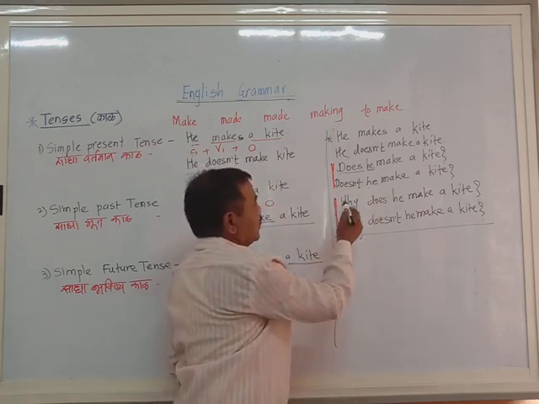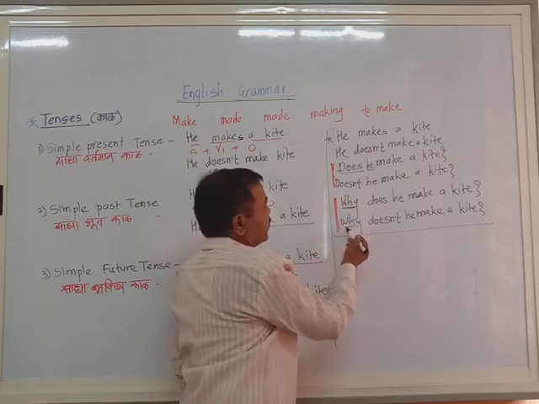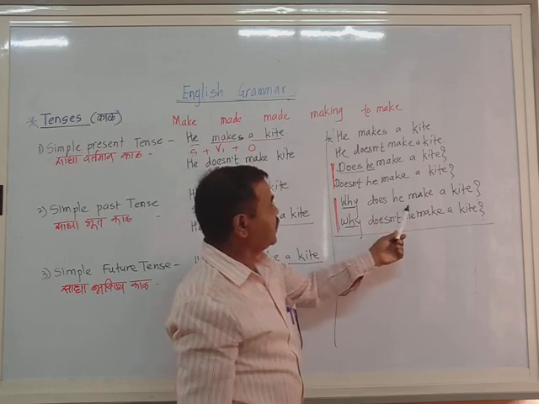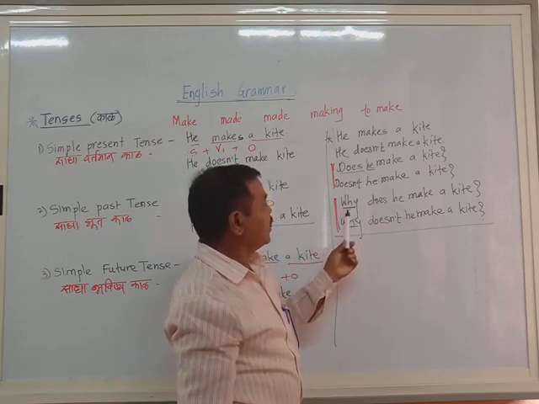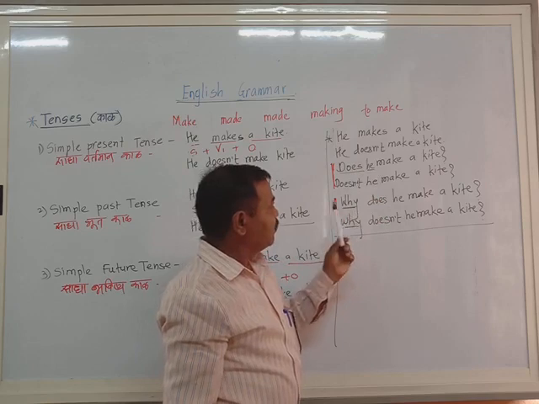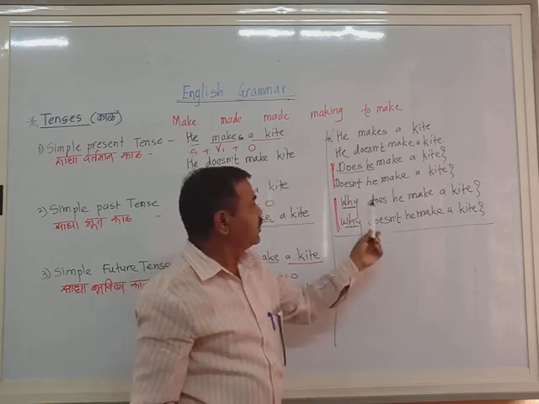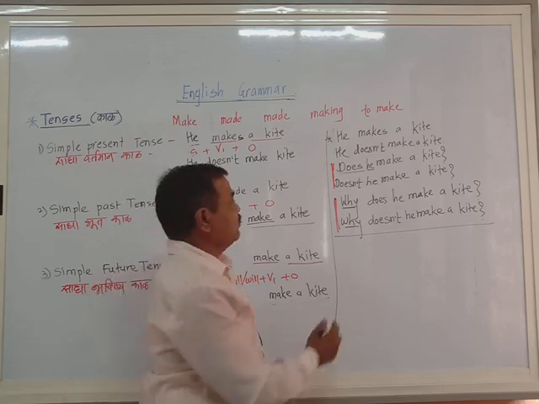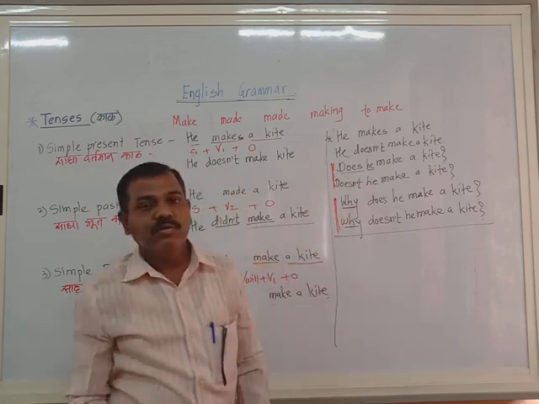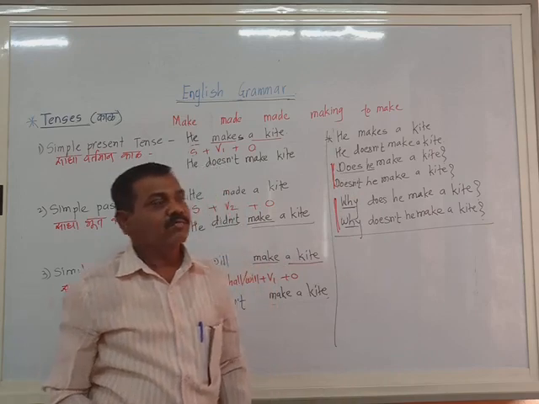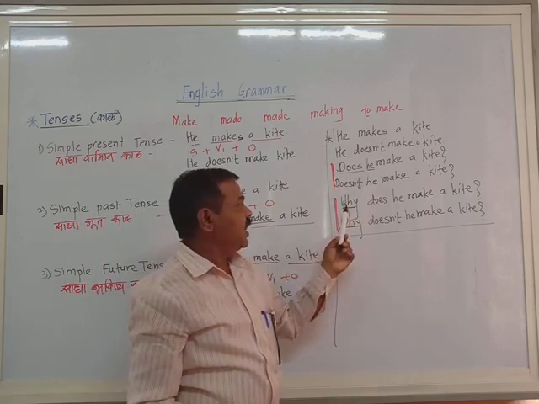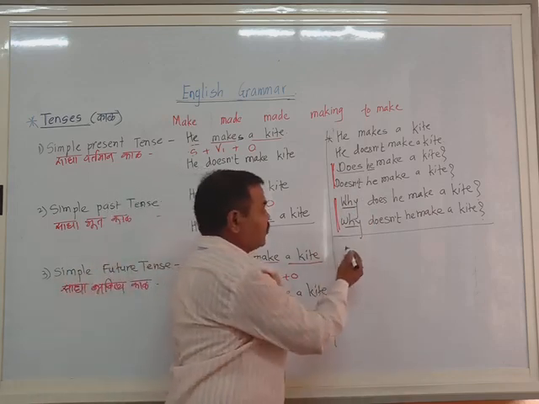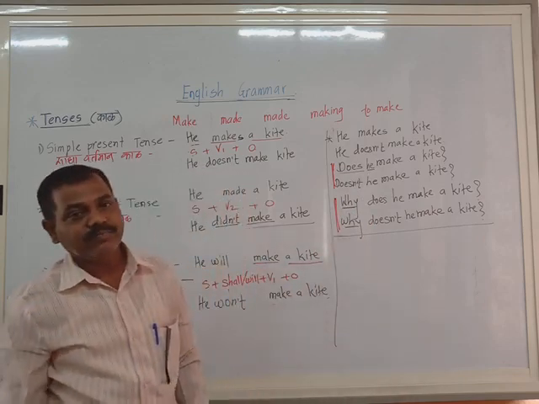See the changes. For WH questions, only a WH word is added. The structure is the same. Does he make a kite? The same structure, and before that I added only the WH word. And doesn't he make, the same structure is there, I added only the WH word. So this is the simplest way to frame questions. First learn the verbal questions and automatically you will learn WH questions. So this is about one more example from the simple present tense.